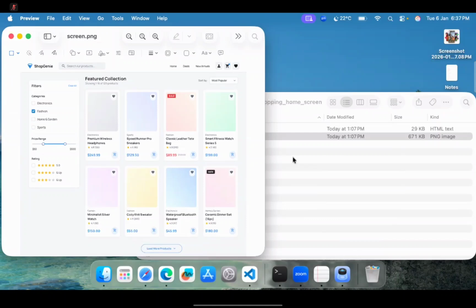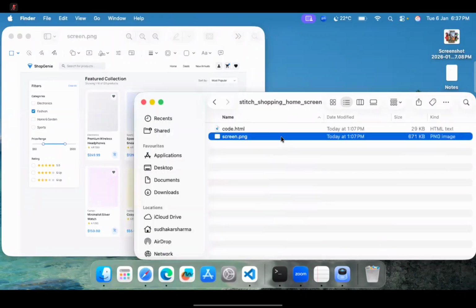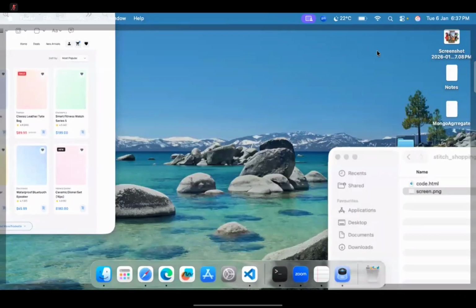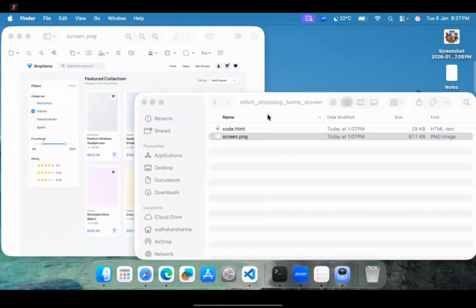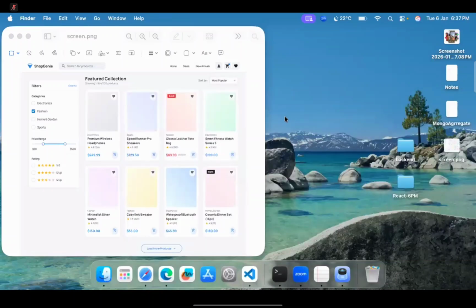The screen PNG is there. That is enough. I will keep this on my desktop or somewhere. Okay, so we will start building this screen and see how to do it. And remember, designing is not just important, we will make it work also. We have to make it work.